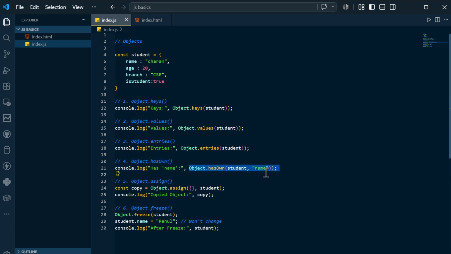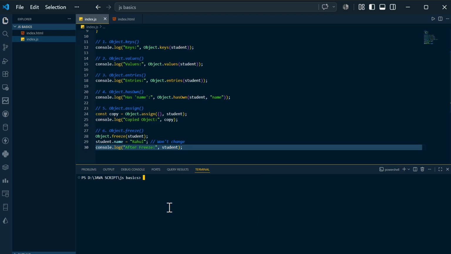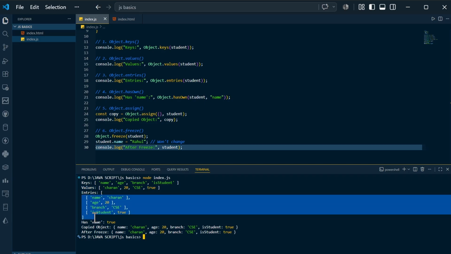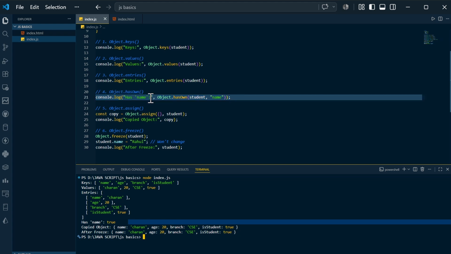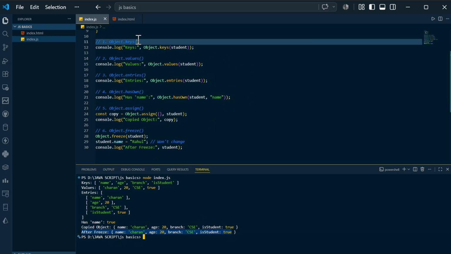You can say Object.hasOwn, Object.assign, and Object.freeze. So in this fashion, you can access all these methods on the student. If I compile and run, you can see all the keys: name, age, branch, isStudent. I am getting all the values: Charan, 20, CSE, true, and all the entries. hasOwn name says whether it has something known as name or not. I am also getting the copied object and freeze. So these are some of the object methods that I have.